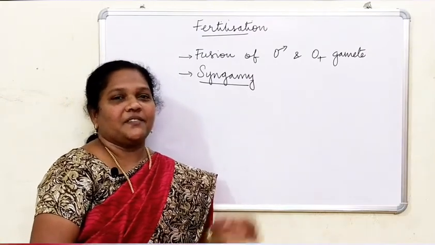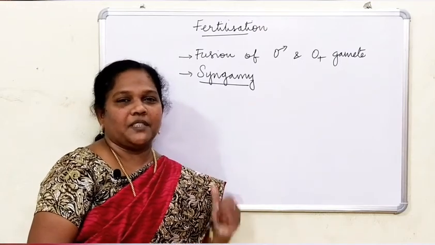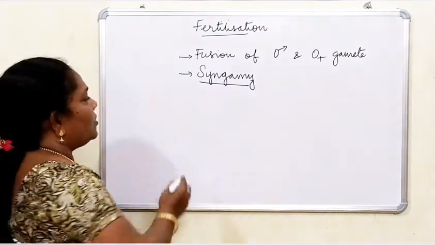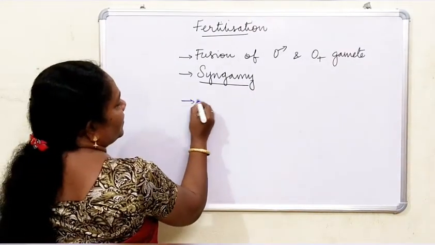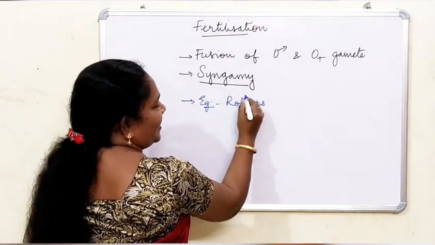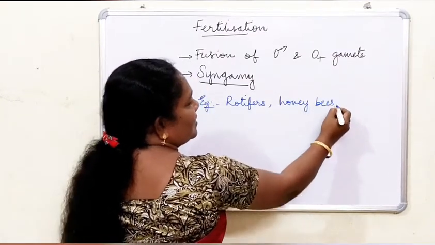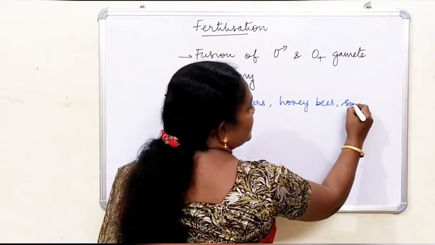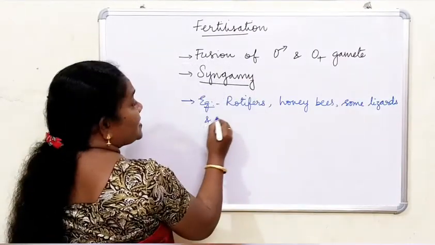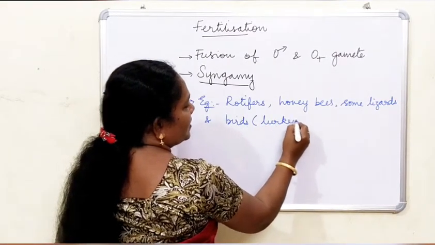In case the fertilization does not occur, what will happen? Examples are rotifers, honeybees, some lizards and birds, like turkey, a very good example.